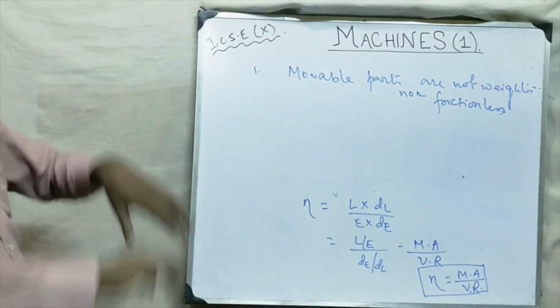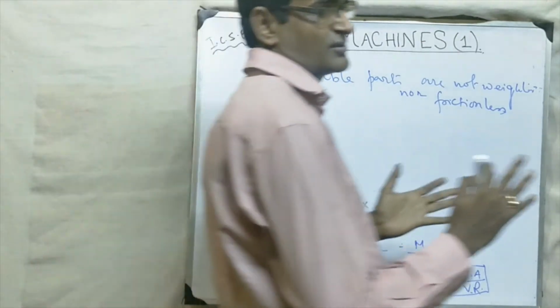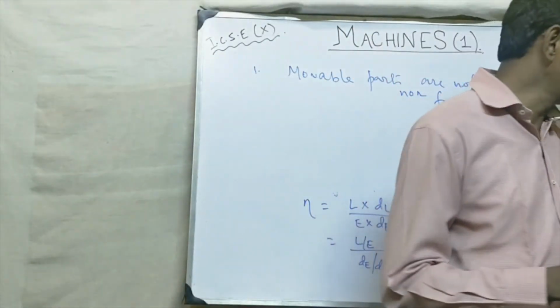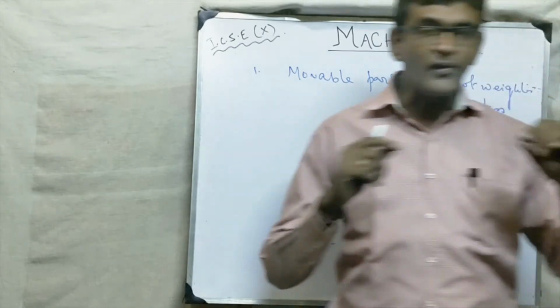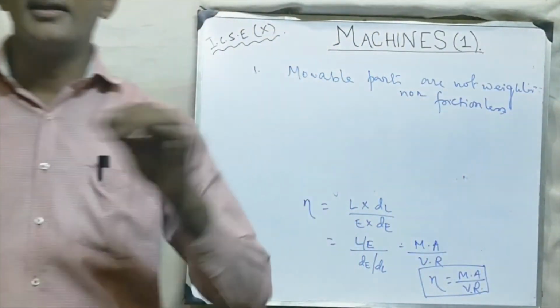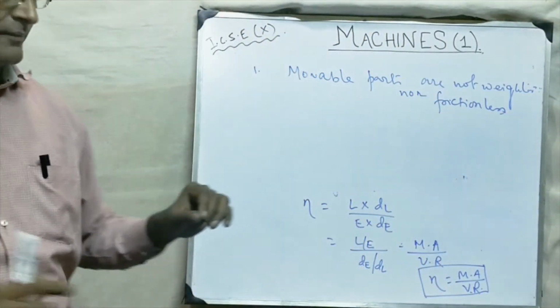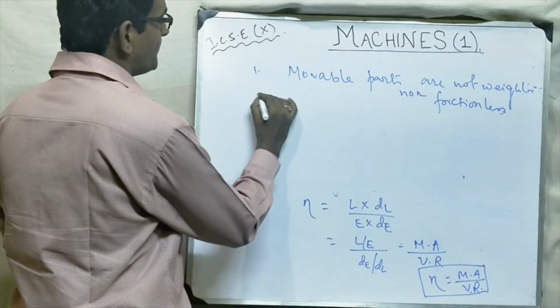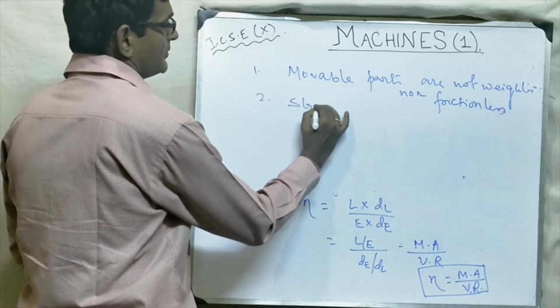Next point, if the machines are having strings, then those strings are not perfectly elastic. Means some energy is wasted in stretching the string. So strings are not perfectly elastic.